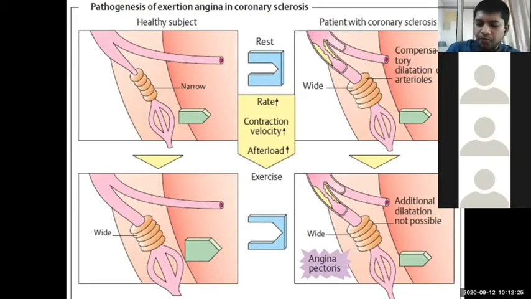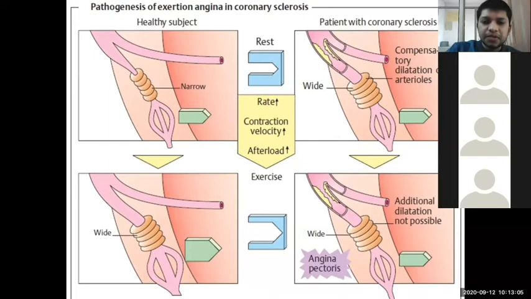So right now, when such patients are undergoing angina, as we just discussed earlier, when they are doing some physical work or physical activity, exercise, the arteries have to widen and increase the blood supply. But here the arteries are already widened and unable to increase the blood supply anymore. So this could cause hypoxia and chest pain in the angina affected people.